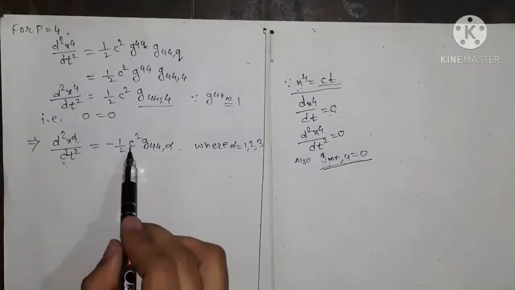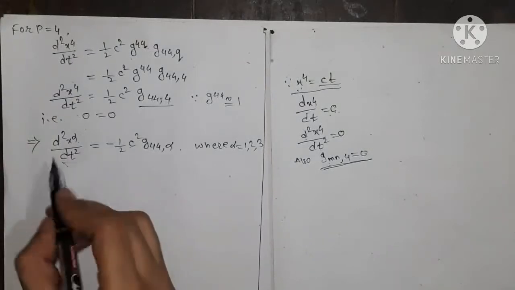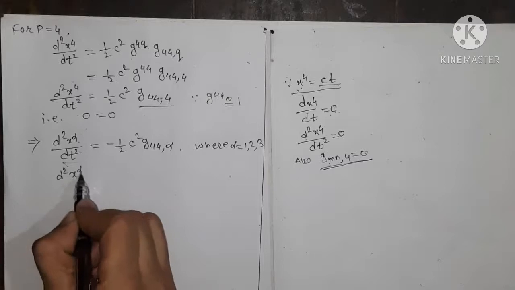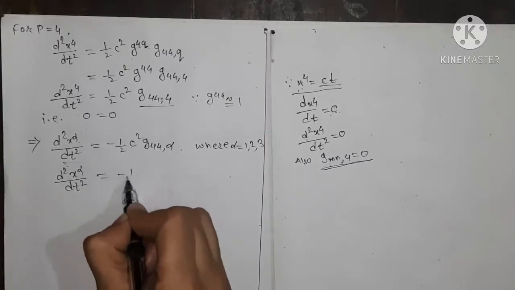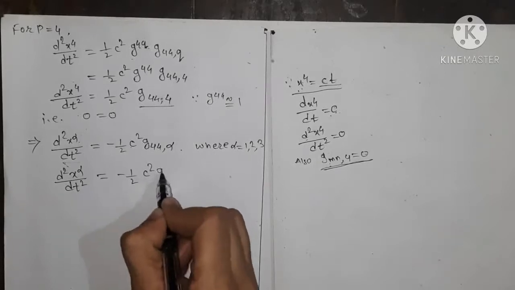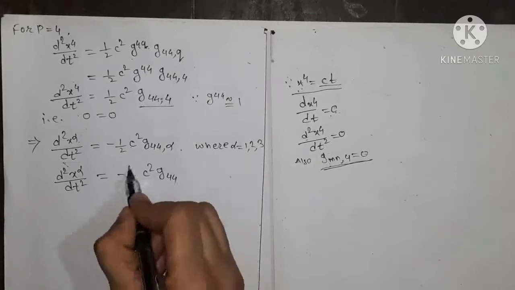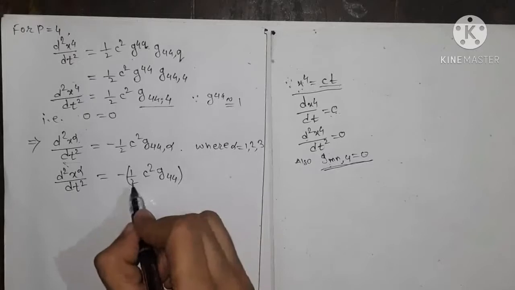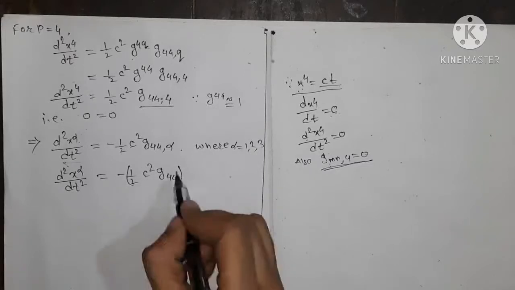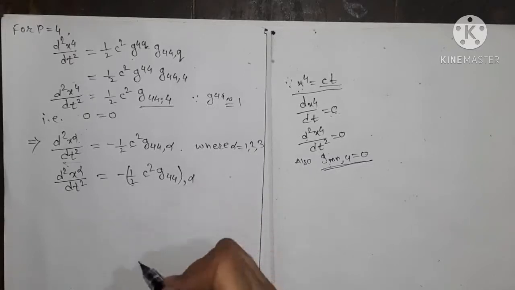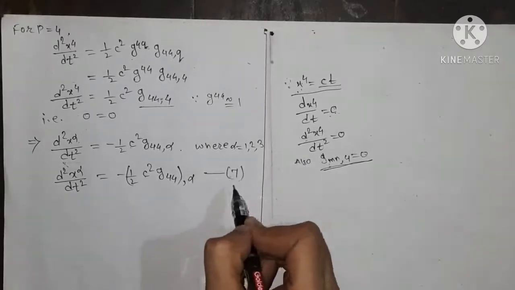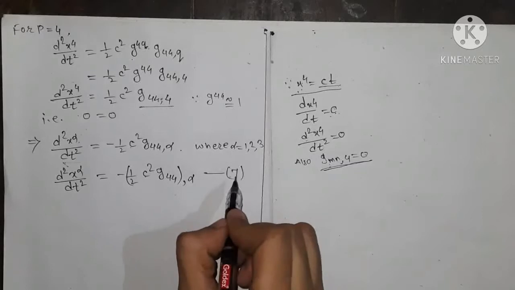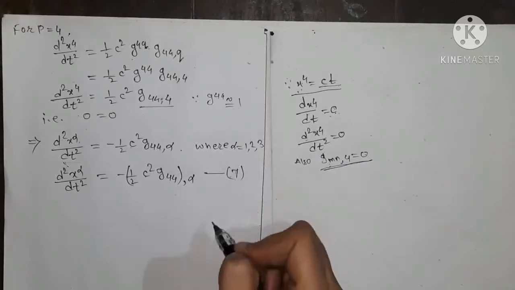And as c is constant, half is constant, so we write this equation again in the form d2x alpha by dt square is equals to minus 1 upon 2c square (g44) comma alpha. We write this in the bracket because c square is constant, half is constant, so we write the whole bracket comma alpha, and we give this as equation number 7, as up till now we have the equation 6.